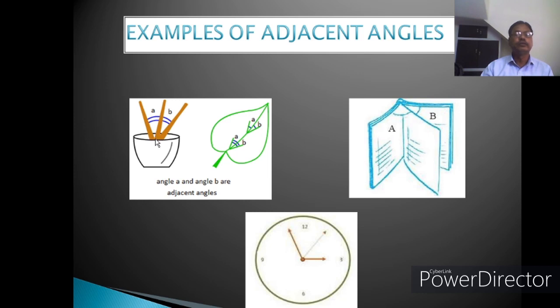Here angle A and angle B are adjacent angles. This is the common arm and these are the non-common arms. Non-common arms are opposite to each other, opposite to the common arm. Here, page of a book, you can see here, this is the common arm and these two pages are treated as non-common arms. And here there are three hands of a clock. You can see this is the hour hand, minute hand and second hand. Second hand is the common arm and these are the non-common arms, hour hand and minute hand.